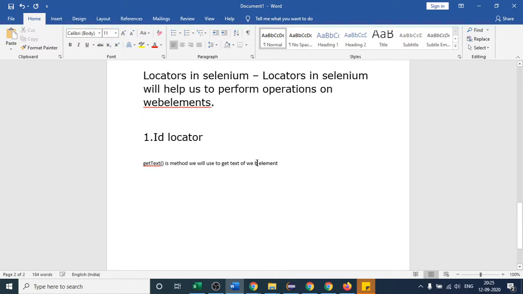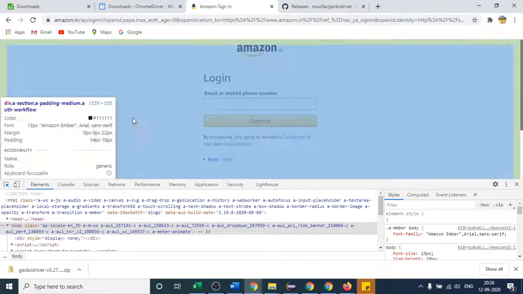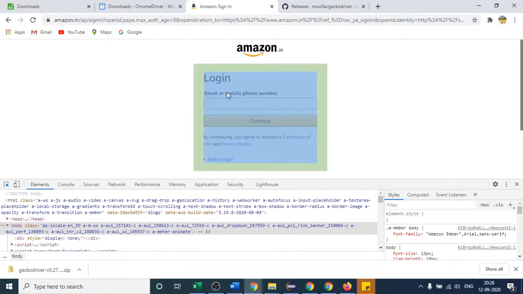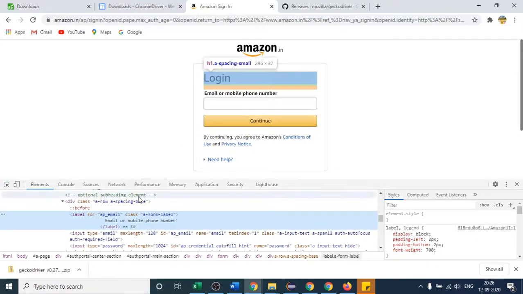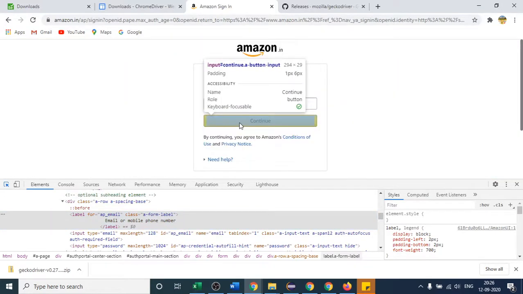Okay, web element. This is the method we are going to use. By web element, I mean this highlighted one is a web element. This is also a web element, and this is also a web element. Here you will not find the ID attribute. If I place my mouse here, you can also get the text, but you have to use another locator, like the class name locator. We will discuss this later. As of now, this continue button has an ID locator, so I will discuss this one.